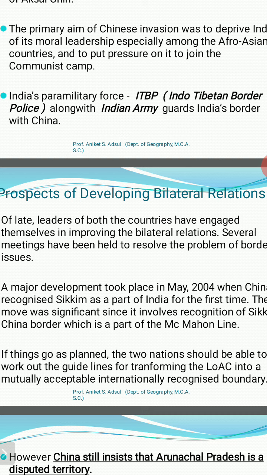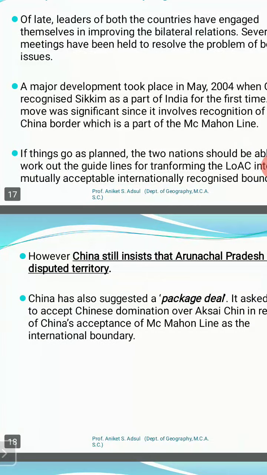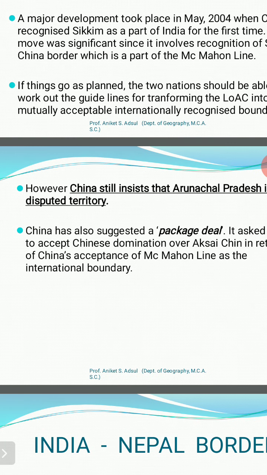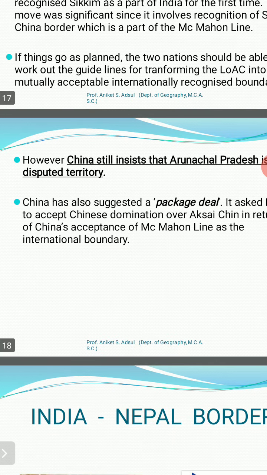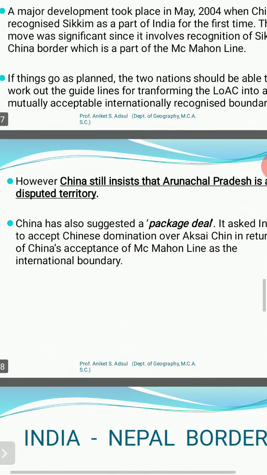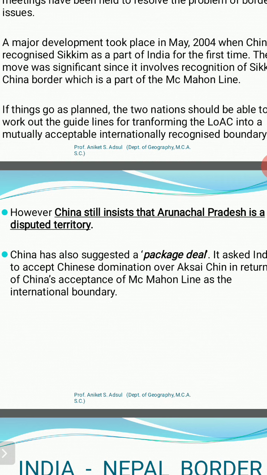But apart from these border issues, in recent years India has been engaging with China in multilateral forums like BRICS, the Shanghai Cooperation Organization, and other multilateral cooperation meetings, through trading and business activities, and hence the relationship between India and China has been increasing tremendously. So these were the border issues between India and China.